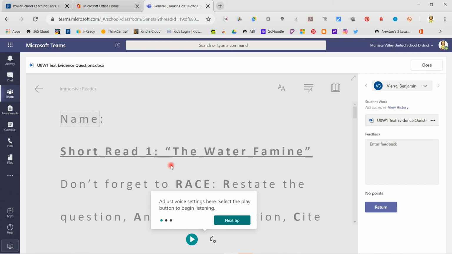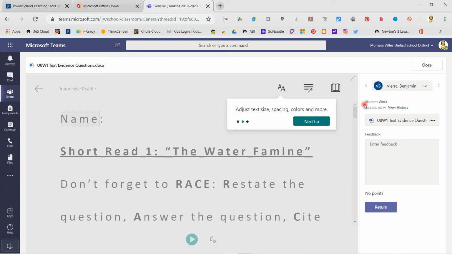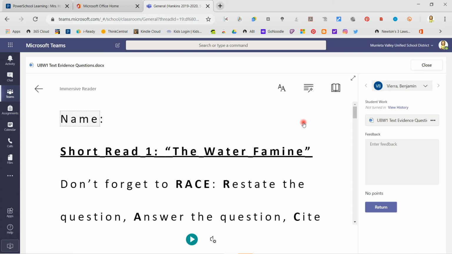Okay. So that is an awesome thing. Just use your settings to take the tour, and it can read the document for you if you would like it to. There's the play button right there. But Immersive Reader is something that's available to you in any Word document. It's a very cool tool. So there's the play button.